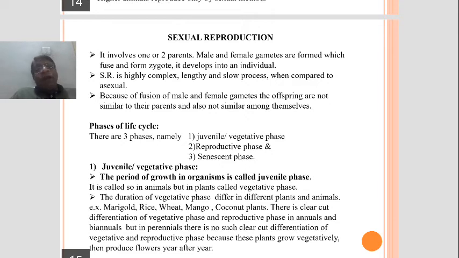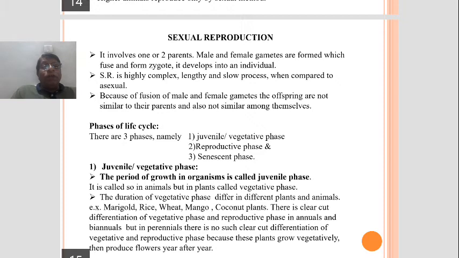In case of biennials, some plants require 2 seasons to complete the life cycle. In the first season or first year, it grows vegetatively, and in the second season or second year, it produces the flowers.